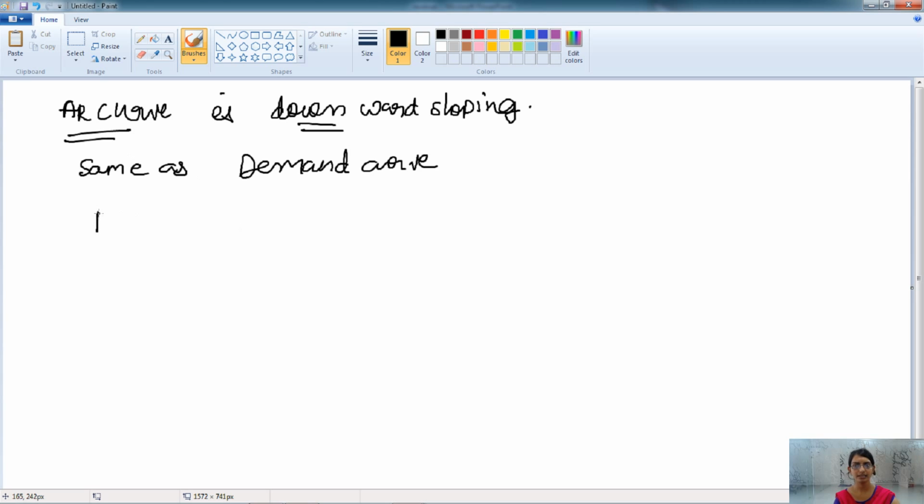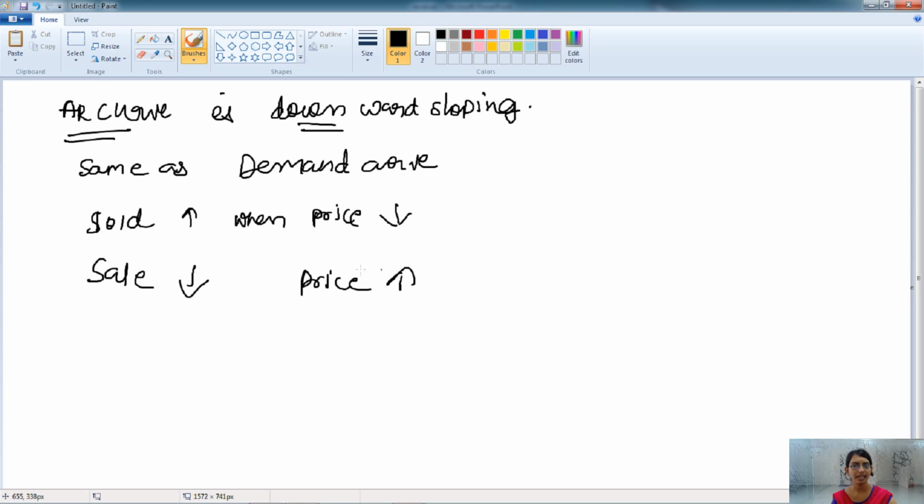Here in this case, the quantity sold is higher when the price is less, because there is more demand when the price is lesser, and the sale is less when the price is higher, because when the price is higher there is a lesser demand for the unit. Okay, so it is downward sloping.